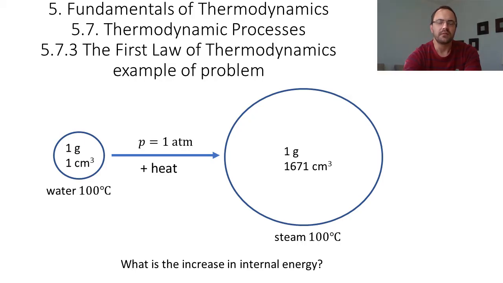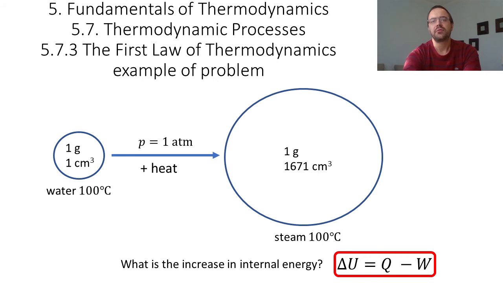In the beginning of this video, we learned that delta U is equal to Q minus W. So we also have seen in previous videos that you have learned how to calculate the heat during a phase transition and also the work done by a gas during a volume expansion. And so you can calculate Q and you can calculate W. And I will let you do the math.